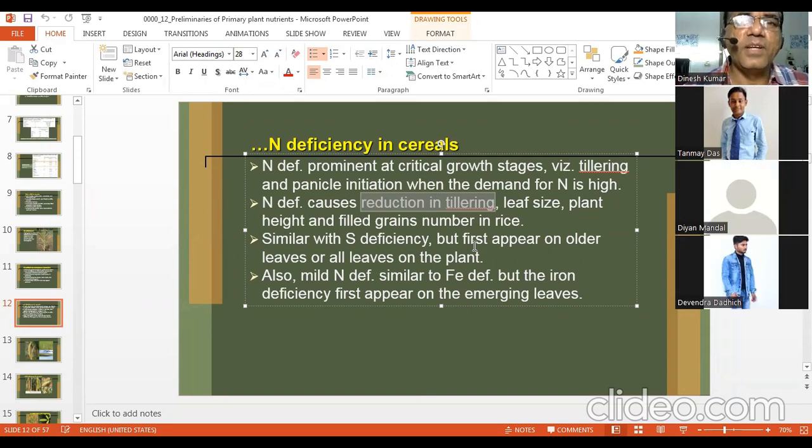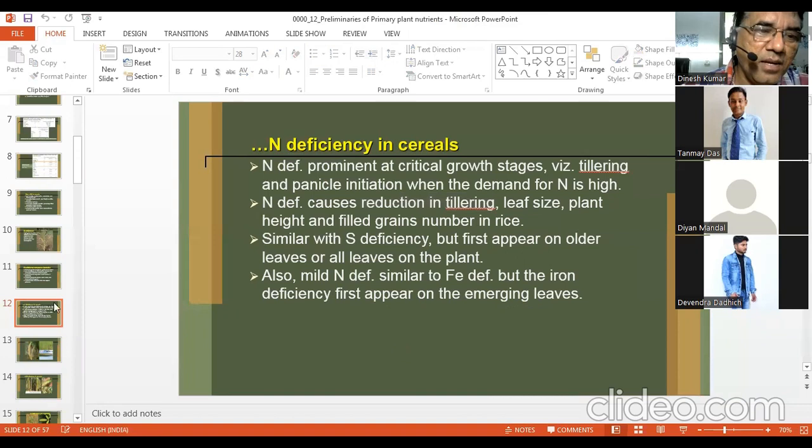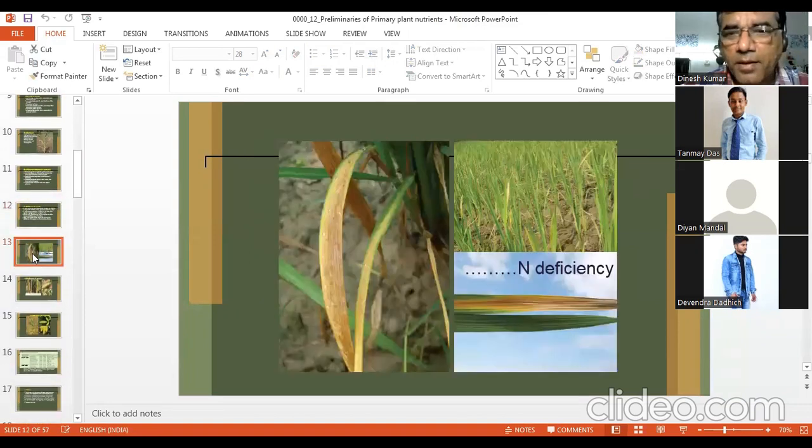Okay, intervenal chlorosis. So it also starts in the young leaves, but in case of sulfur, you will not have such kind of variation. It will be uniform chlorosis of veins as well as the intervenal area. But in case of iron, your veins will remain green. That is the difference between sulfur and iron deficiency. So nitrogen deficiency is similar, but the difference is which plant part it comes on. Also, mild nitrogen deficiency is similar to iron deficiency, but iron deficiency first appears on emerging leaves with intervenal chlorosis.